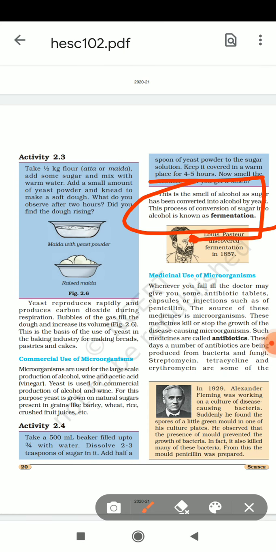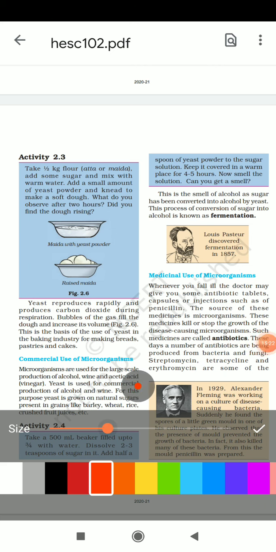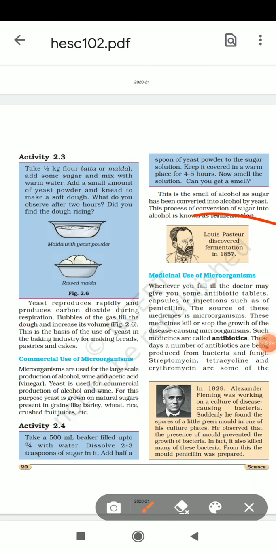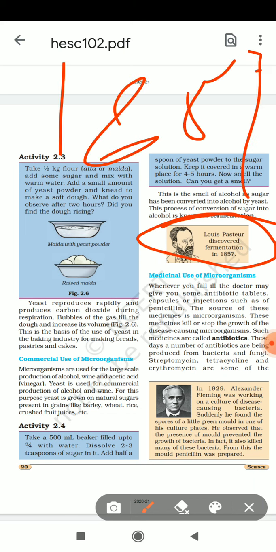Who is the father, and who discovered fermentation? Louis Pasteur. Louis Pasteur discovered fermentation in 1857. In 1857, this was a very important discovery. Louis Pasteur, fermentation.